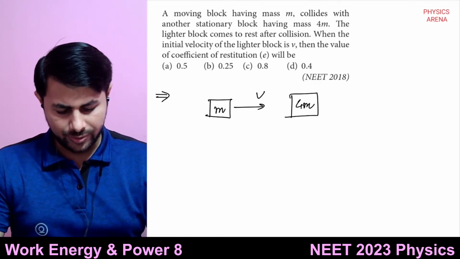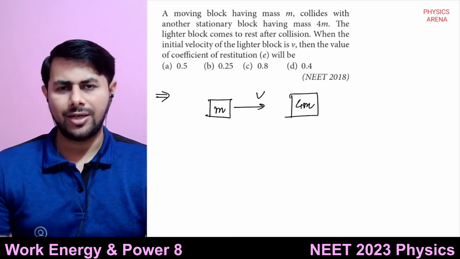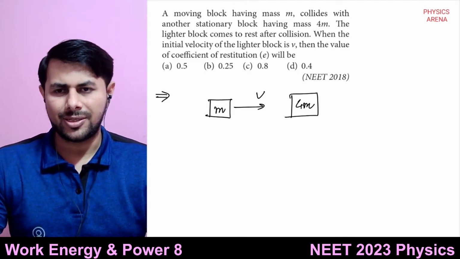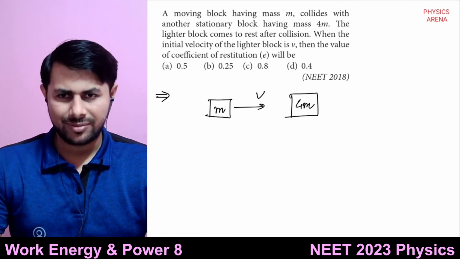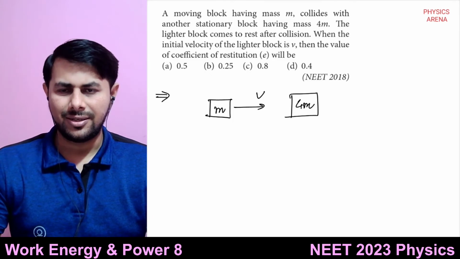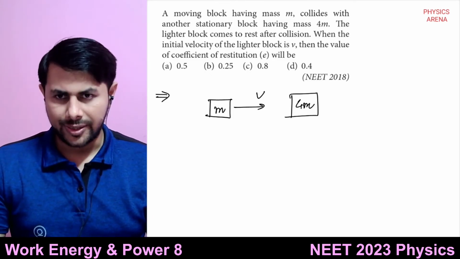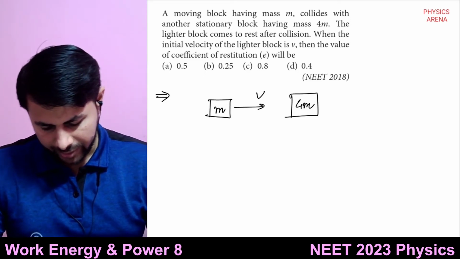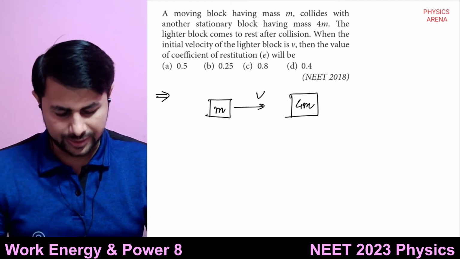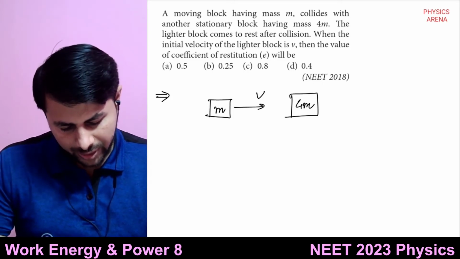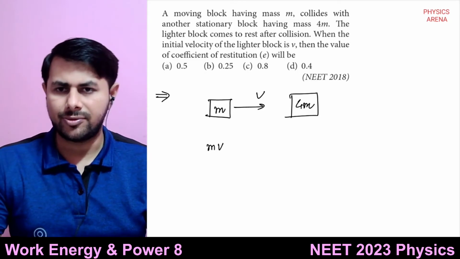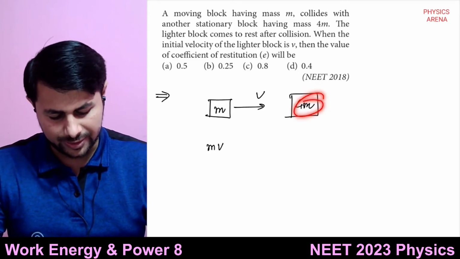So we can always use the law of conservation of momentum, whatever the collision, elastic or inelastic. Initial momentum is m times v, because the second body is at rest.